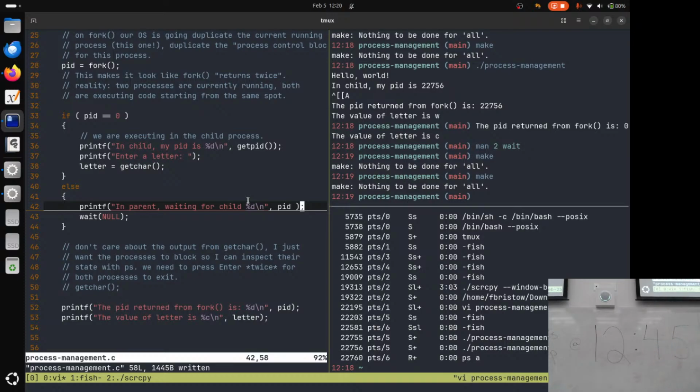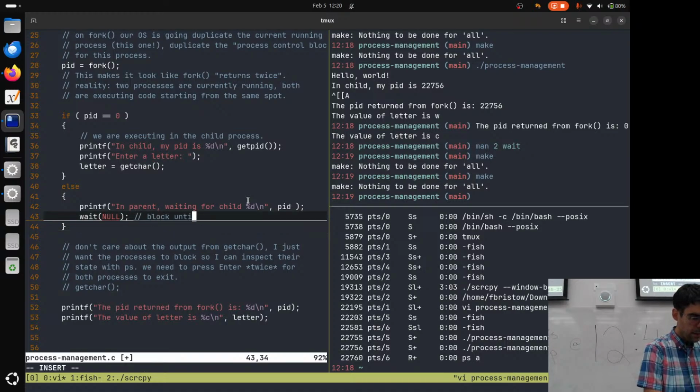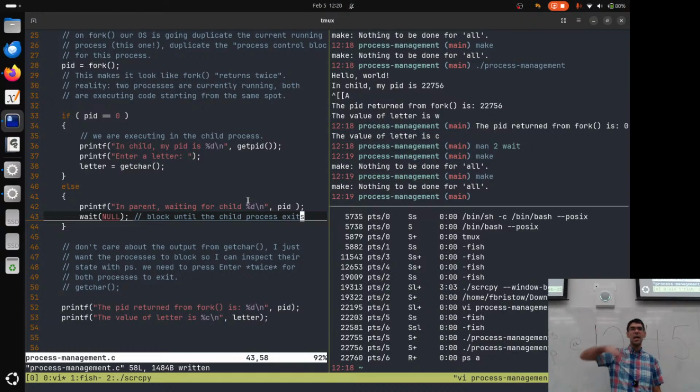Wait with null says, wait for any child process. There was only one child process. This will cause us to block until our child process exits. So we'll get stuck in this sleeping state until our child process is finished. We're going to revisit this on Friday's class.